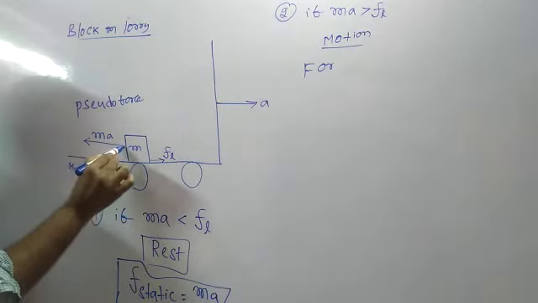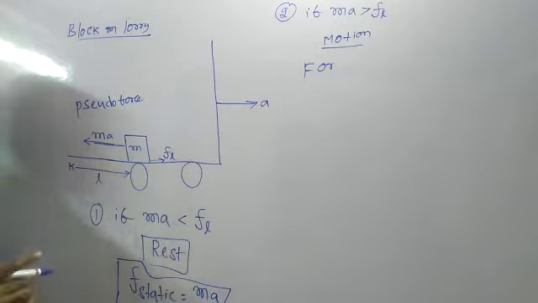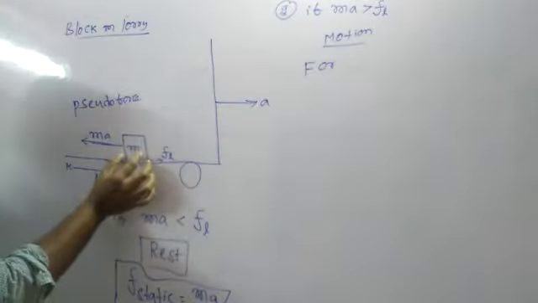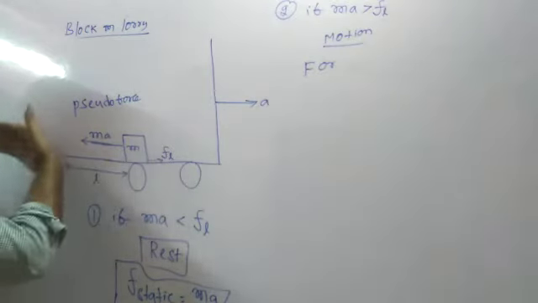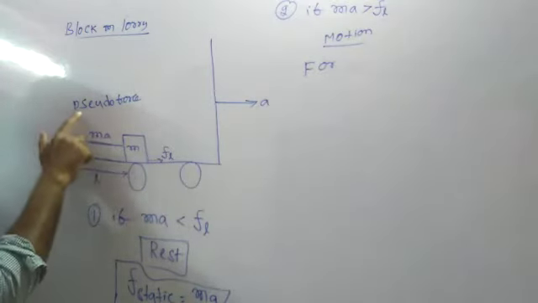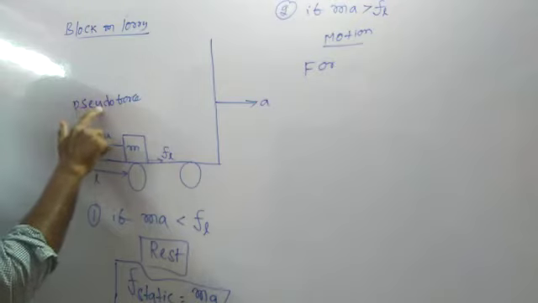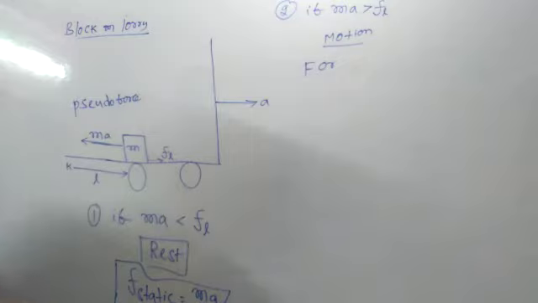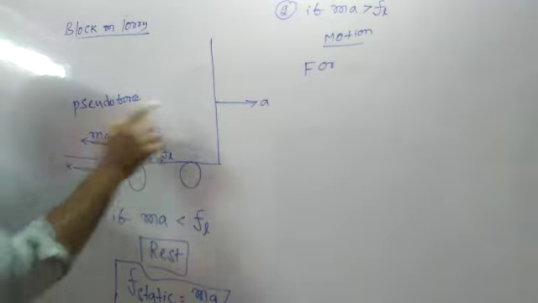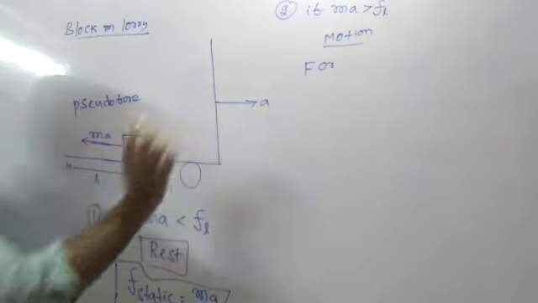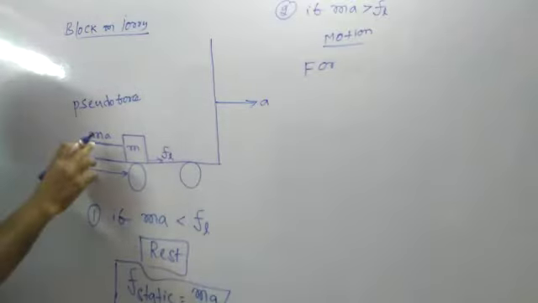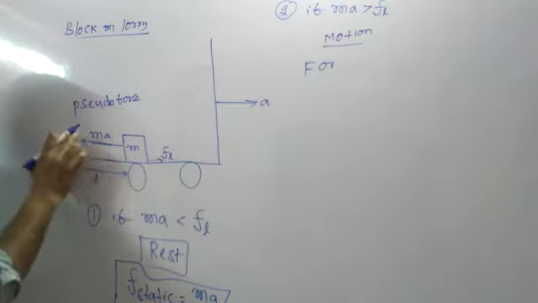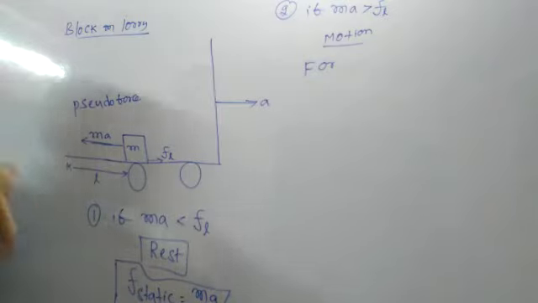are an imaginary pseudo force. The lorry is moving towards the right side, so on this block an imaginary force acts, that is the pseudo force. It is an imaginary force on the block. This pseudo force is always opposite to the accelerating frame. This pseudo force Ma acts as the applied force to move the